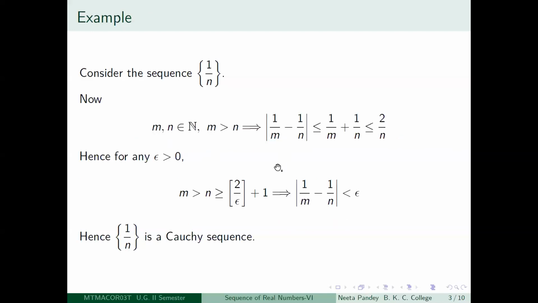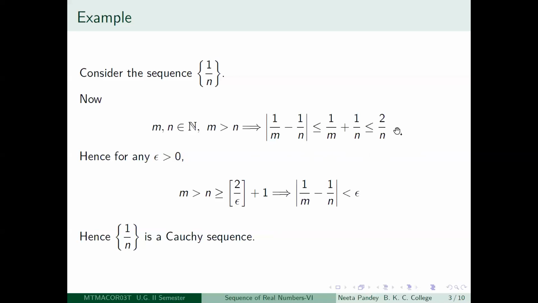So to ensure a positive integer in hand, note that 2 by epsilon need not be a positive integer, right? 2 by epsilon is any real number. So look at floor of 2 by epsilon. What is it? It is the greatest integer less than or equal to 2 by epsilon. So that means that floor of 2 by epsilon plus 1 is going to be greater than 2 by epsilon. This we have discussed in a previous chapter also, so let us do it carefully here also. If you just look at this inequality, do this back calculation, I want this to be less than epsilon given any epsilon positive.